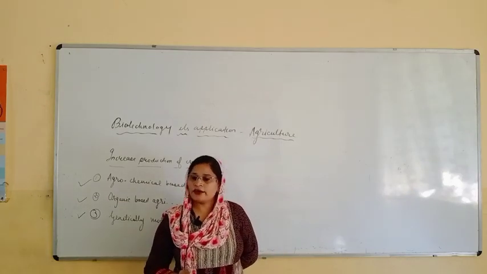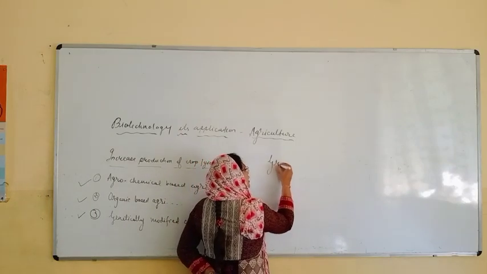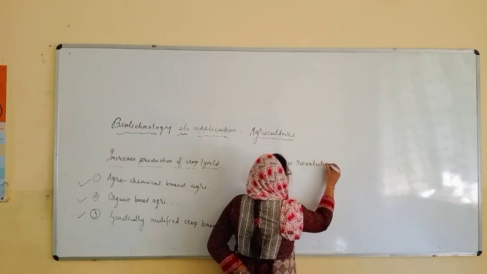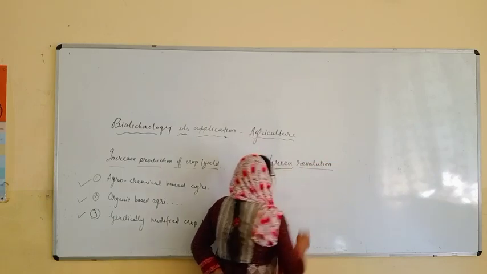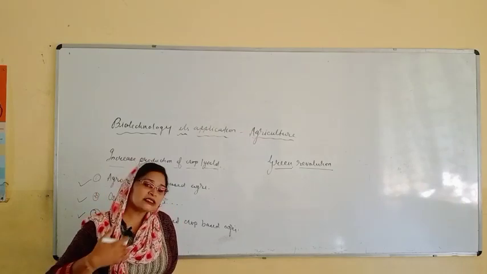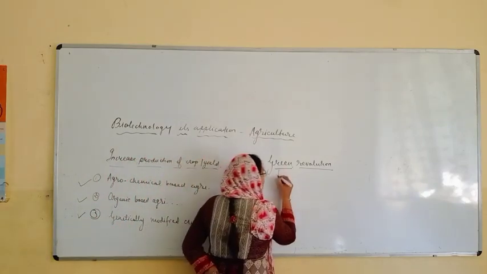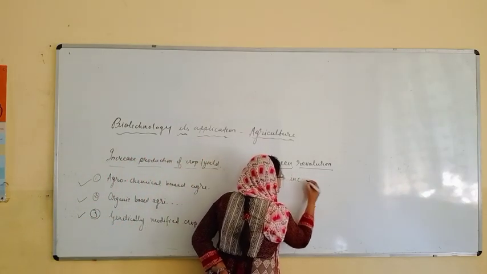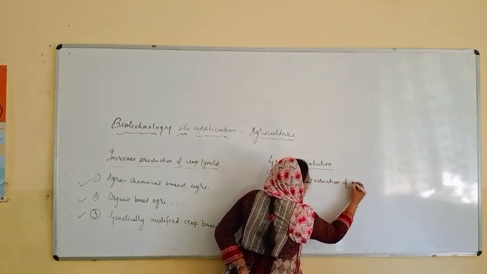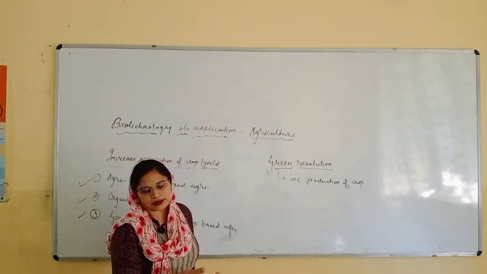So students, I hope you have learned about the Green Revolution. So Green Revolution has taken place mainly in India. If you see, why? What is the purpose of Green Revolution? Green Revolution was there to increase the production of crop and the different varieties related with those crops.